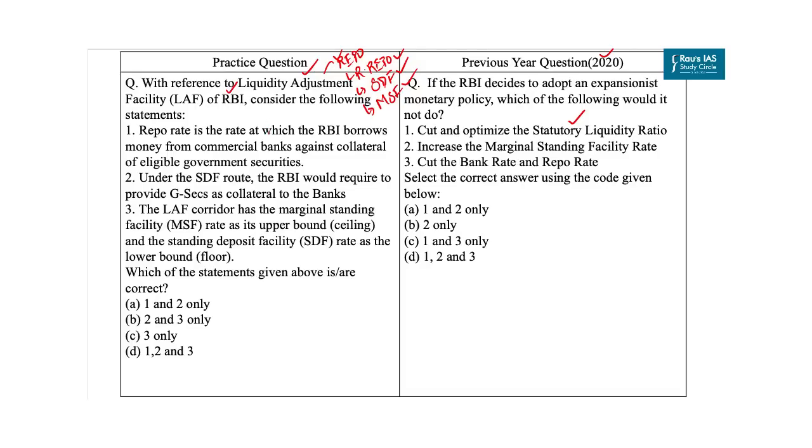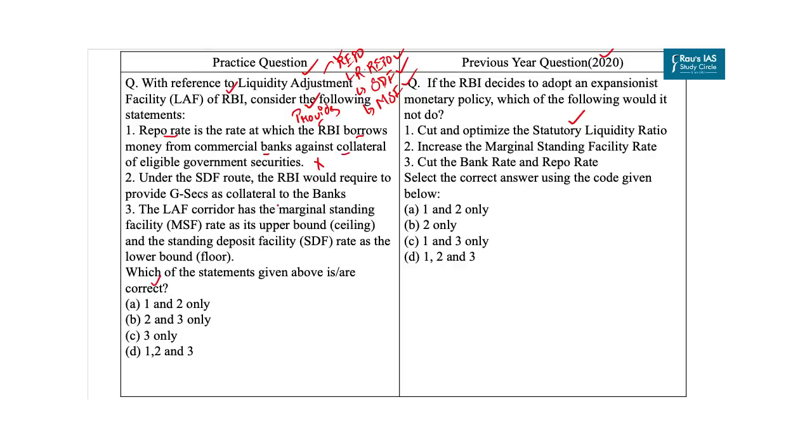Now in this practice question, you have to identify the correct statements with respect to the liquidity adjustment facility. Now the first statement is repo rate is the rate at which RBI borrows money from commercial banks against collateral of eligible government securities. Now this statement is incorrect as repo rate refers to the interest rate at which RBI provides liquidity to banks against the collateral of government securities. So our first statement is incorrect.